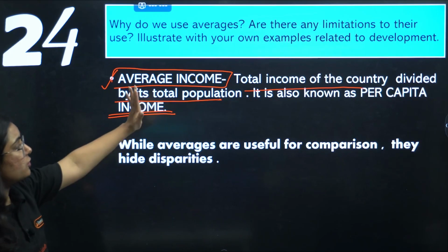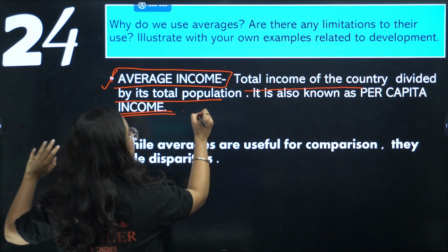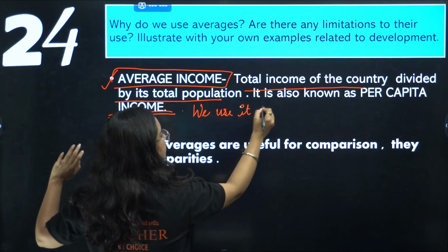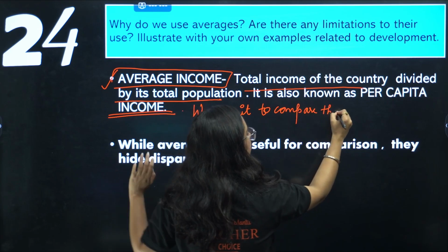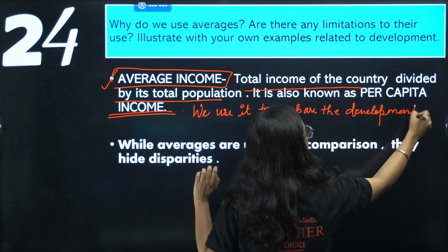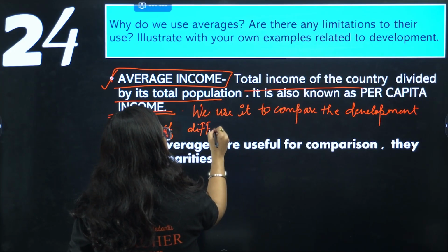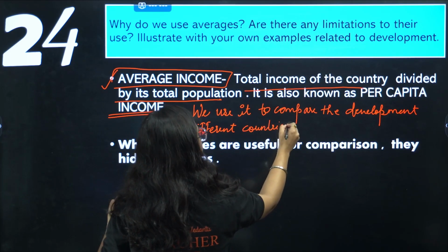So, it is the total income of the country divided by the total population. Why do we use it? We use it to compare the development of different countries. Get my point? Different countries.